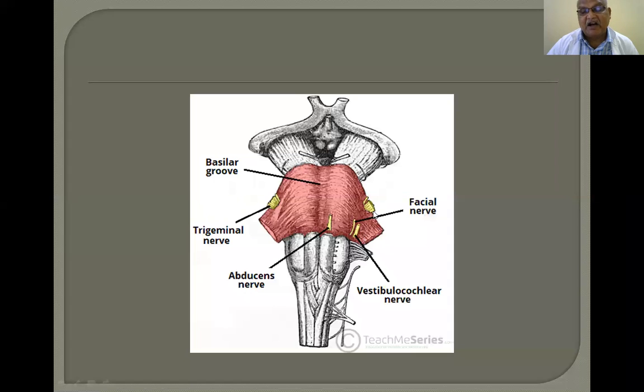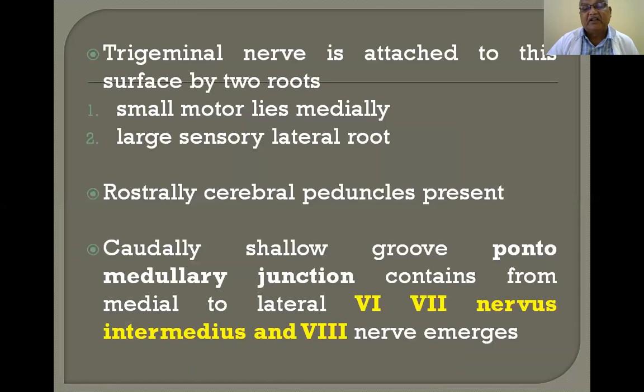So a line is drawn vertically from the lateral border of the sensory part of the trigeminal nerve, the large sensory part present on the lateral side of the nerve. That divides off the middle cerebellar peduncle. If you draw a line like this, this part is the middle cerebellar peduncle coming from the pons going into the cerebellum. So the pons is attached to the cerebellum by means of the middle cerebellar peduncle.